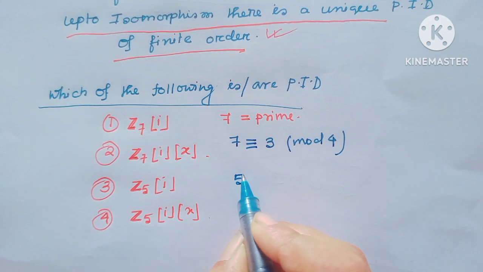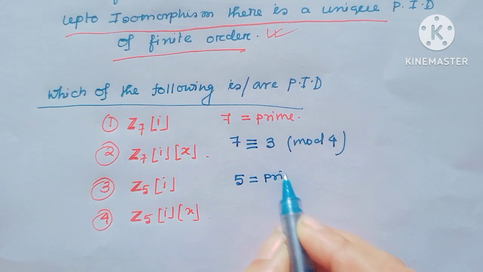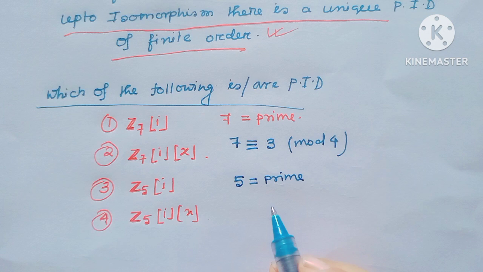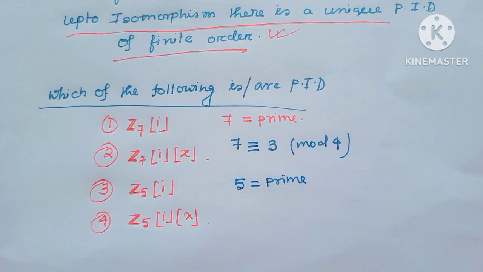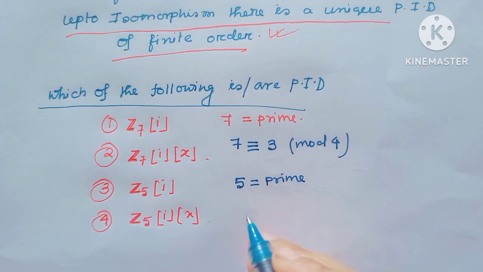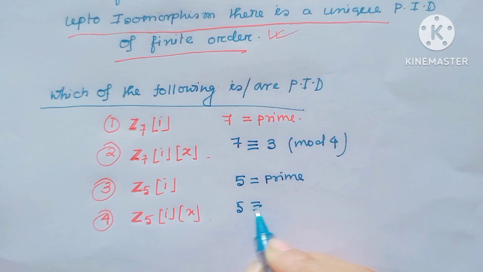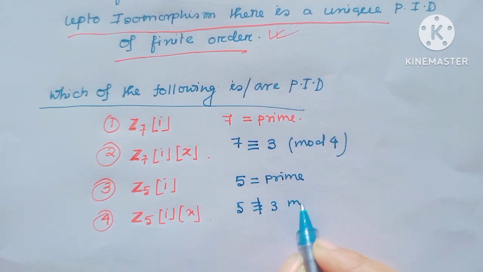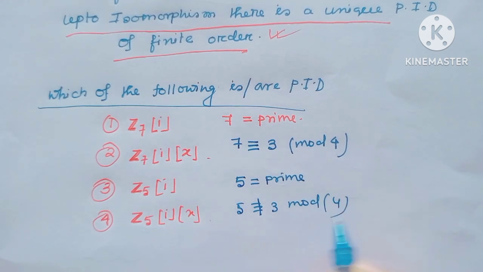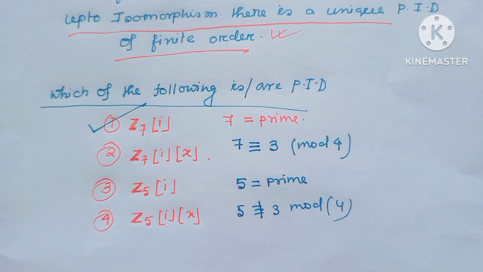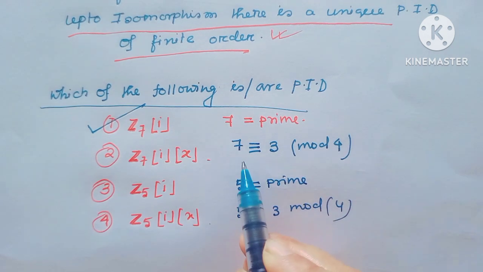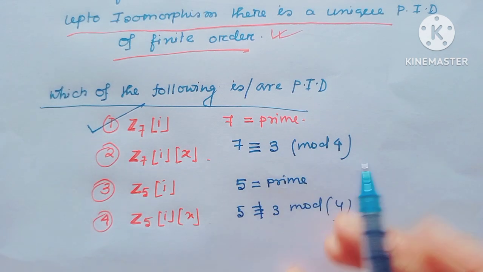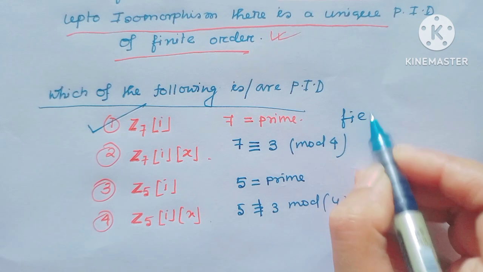Similarly 5 is a prime number but 5 is not congruent to 3 modulo 4. So Z_7[i], since 7 is congruent to 3 modulo 4, is a field.